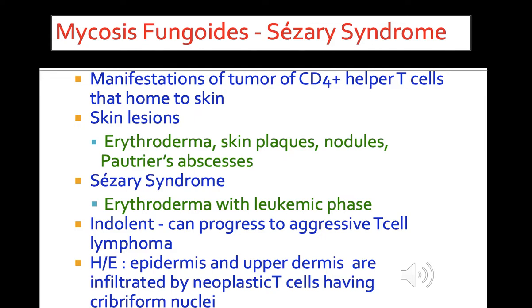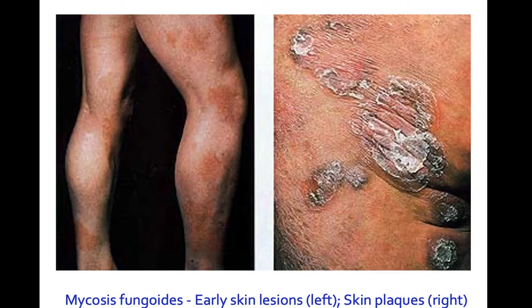Microscopically, the epidermis and upper dermis are infiltrated by neoplastic T cells showing cerebriform nuclei. These cells are called Sézary cells, which are characteristic of mycosis fungoides. This is a picture showing early skin lesions to the left and plaques to the right side of the image.